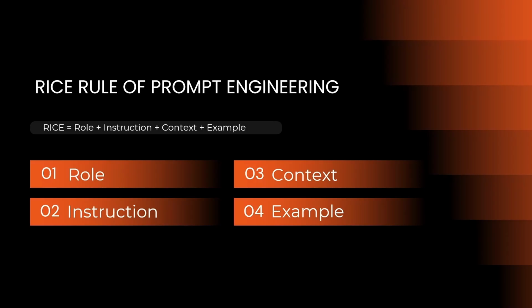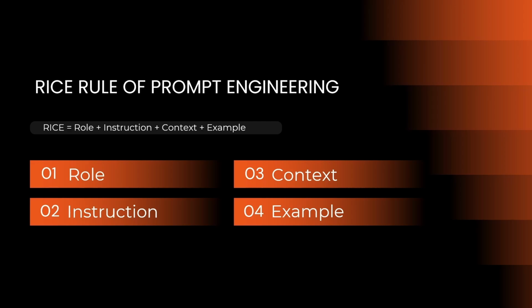Listen carefully, this is the most important topic. The rules of prompt engineering are very important. Look at this formula. The formula is RICE equals role plus instruction plus context plus example. This is the main formula for prompt engineering. I will explain each keyword clearly with real-time examples.